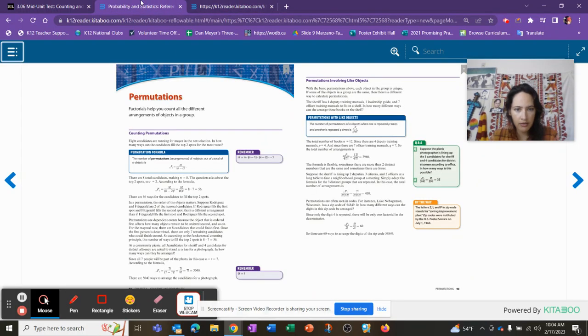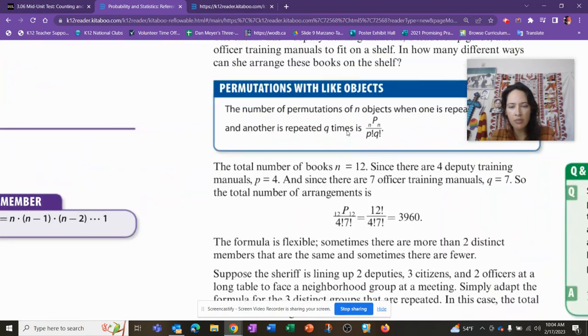Going back to our book, right here, permutations with like objects. N is just the total amount you have, factorial. The P and the Q factorial is whatever you have that's repeated. You put how many times it's repeated and then factorial to get the right count.